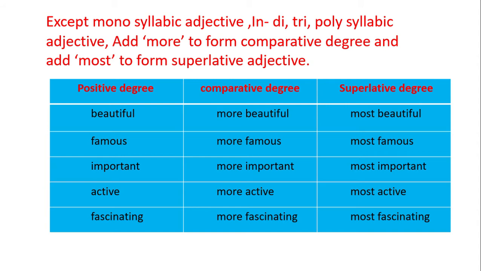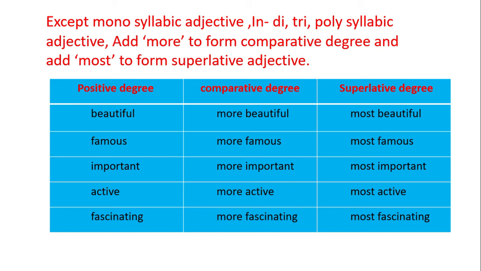To form the comparative degree, we add more to important, forming more important. To form the superlative degree, we add most to important. Active is a disyllabic word. To form the comparative degree, we add more to active. To form the superlative degree, we add most to active.